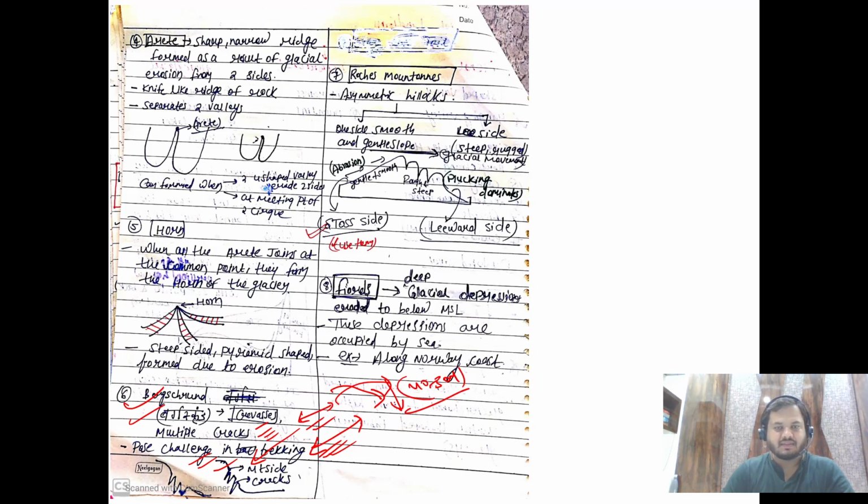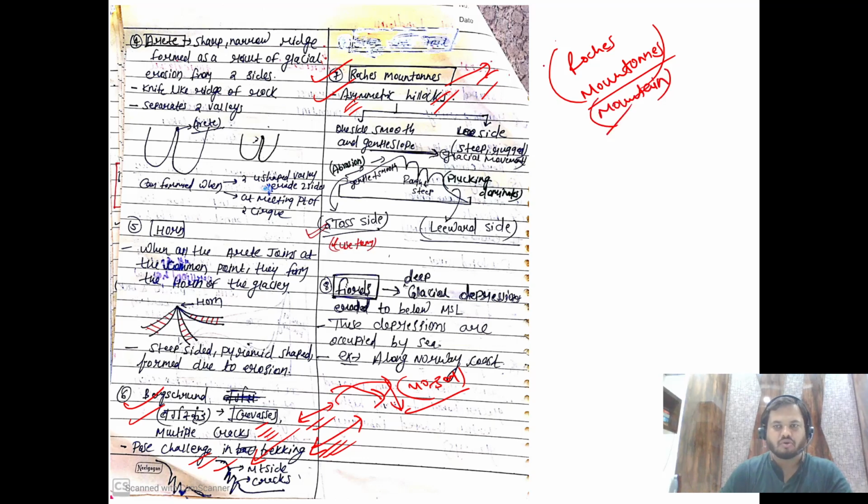And then the seventh and the second last glacial landform is Roche Moutonnée. So it is something like a mountain only. It is a small asymmetric hillock. So Roche Moutonnée, this is the spelling. All right. Somewhere they even write it as mountain only.